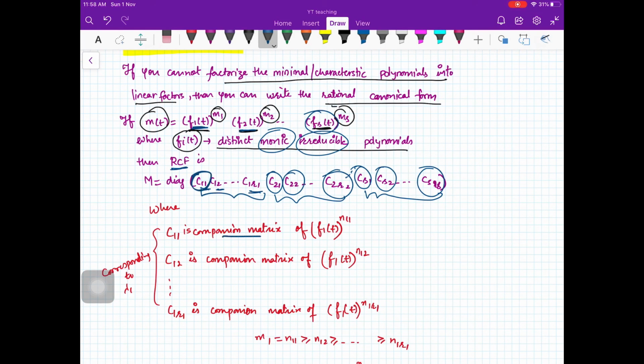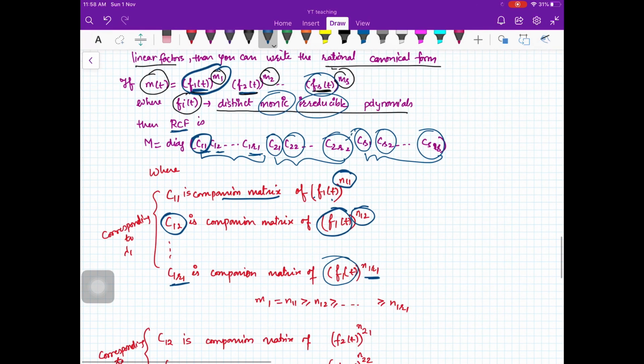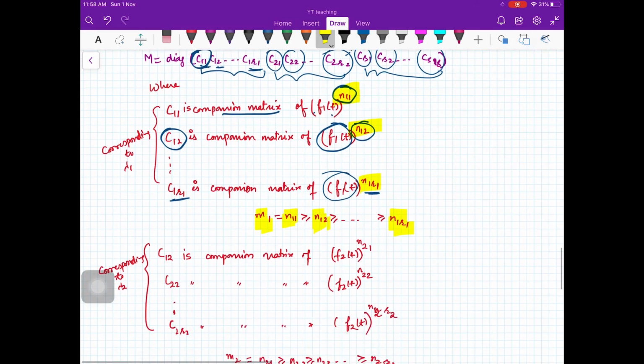So what is C11? C11 is the companion matrix of this f1(t) raised to power n11. C12 is the companion matrix of f1(t) raised to power n12. C1r1 is the companion matrix of f1(t) raised to power n1r1. Means different powers of f1(t). Now how to choose this n11, n12, n1r1? So we have this condition, m1 is equal to n11, that is greater than or equal to n12, greater than or equal to n1r1, and so on.